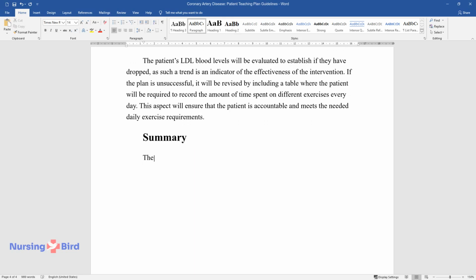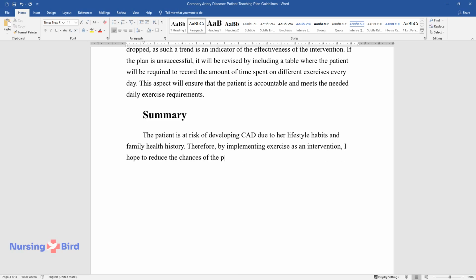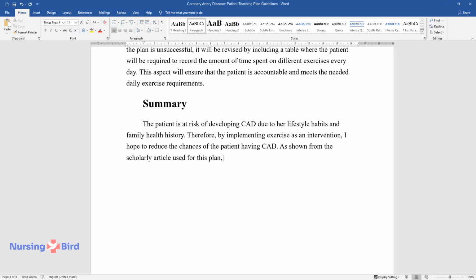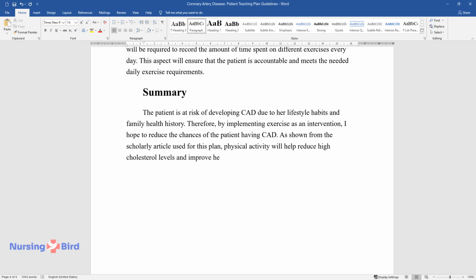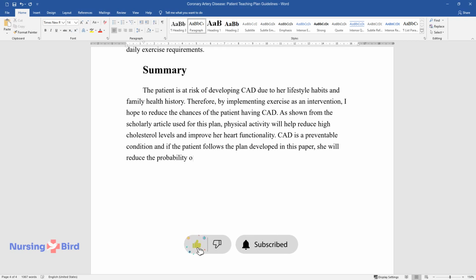Summary. The patient is at risk of developing CAD due to her lifestyle habits and family health history. Therefore, by implementing exercise as an intervention, I hope to reduce the chances of the patient having CAD. As shown from the scholarly article used for this plan, physical activity will help reduce high cholesterol levels and improve her heart functionality. CAD is a preventable condition, and if the patient follows the plan developed in this paper, she will reduce the probability of her having the disease and live a healthy life.